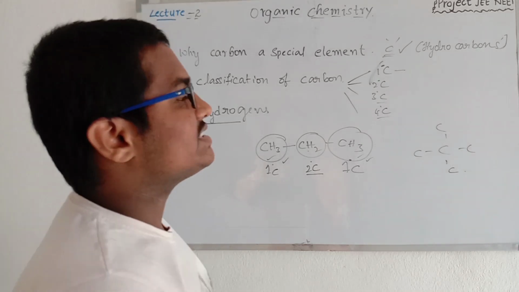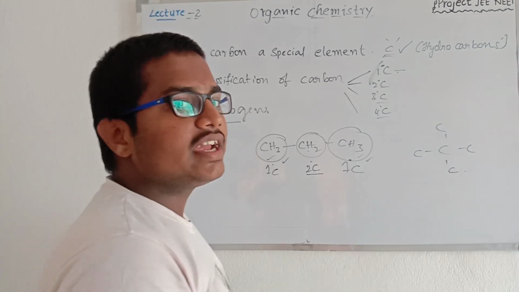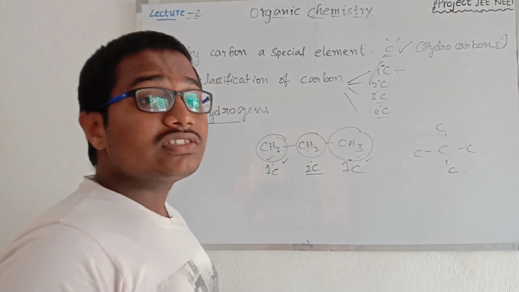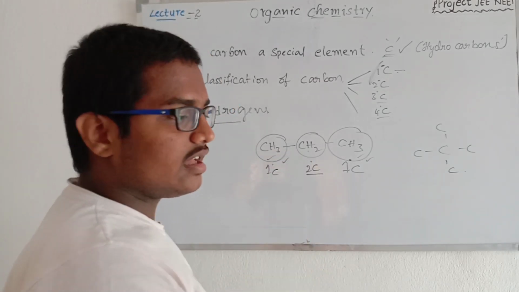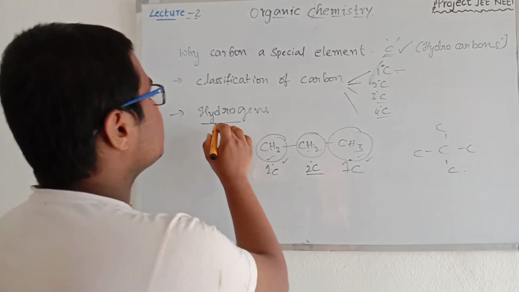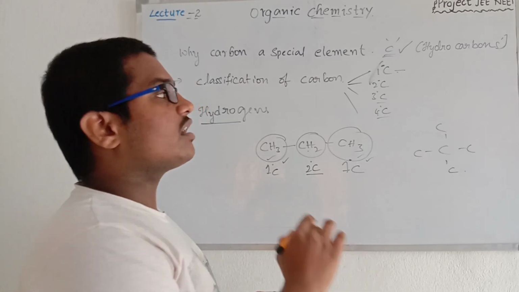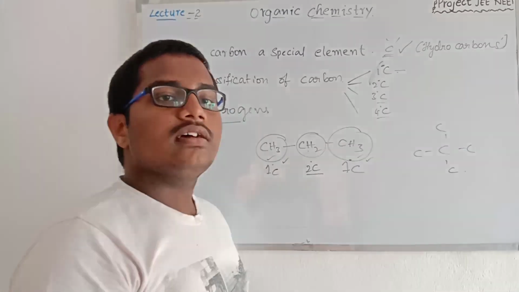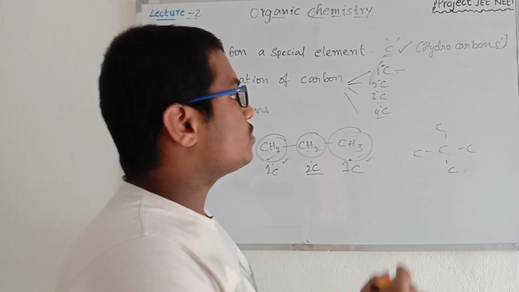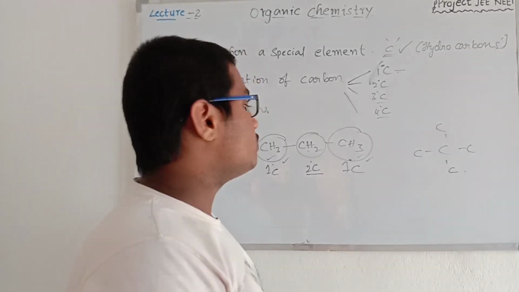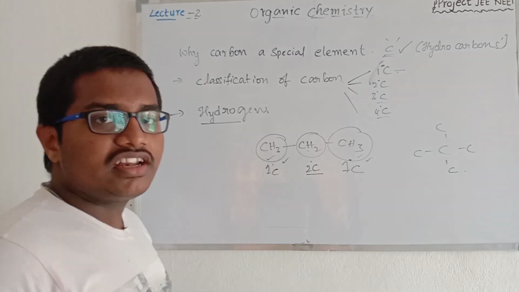Hydrogens are also similarly classified into 4 types: primary hydrogen, secondary hydrogen, tertiary hydrogen and quaternary hydrogen. First of all, what is primary? The 1 degree hydrogen is the hydrogen attached to a primary carbon. The hydrogen attached to a secondary carbon, which is attached to 2 carbons, is said to be a secondary hydrogen. Similarly, the hydrogen bonded to a tertiary carbon is known as a tertiary hydrogen.